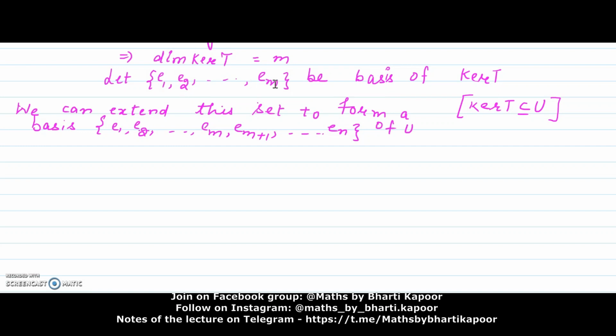We have enlarged this set to form a basis of U because this was linearly independent.